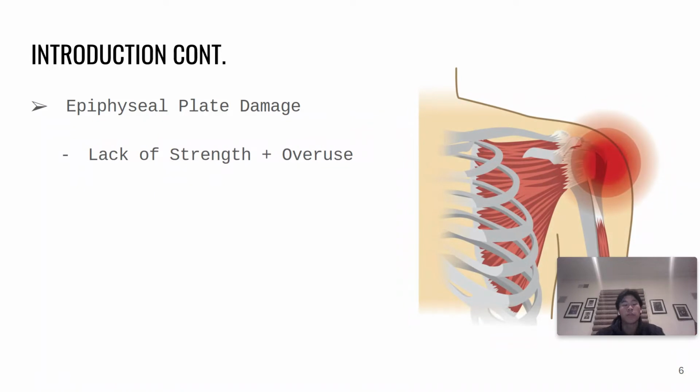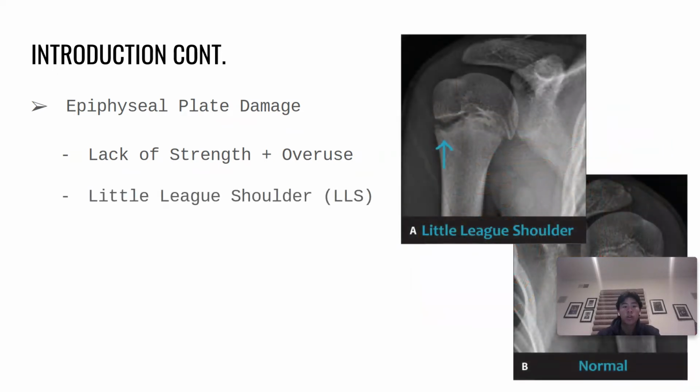Due to the lack of bone strength in the epiphyseal plate, overuse of the glenohumeral joint can lead to damage. The most common name of proximal humeral epiphysiolysis is Little League shoulder, due to its prevalence in youth baseball players.